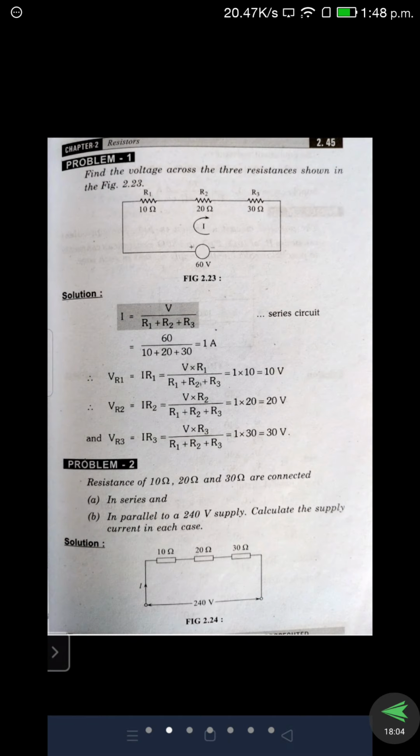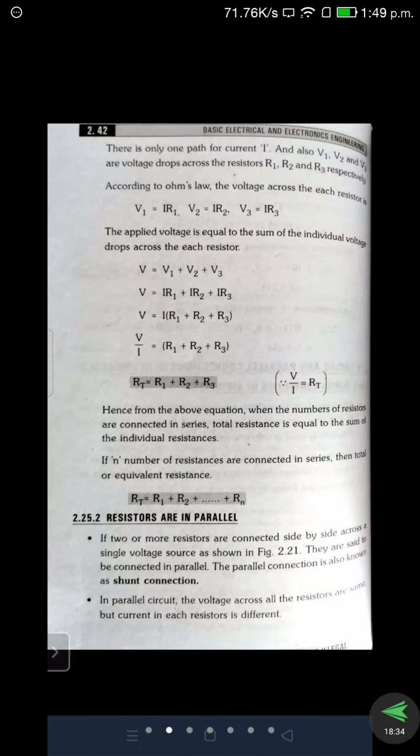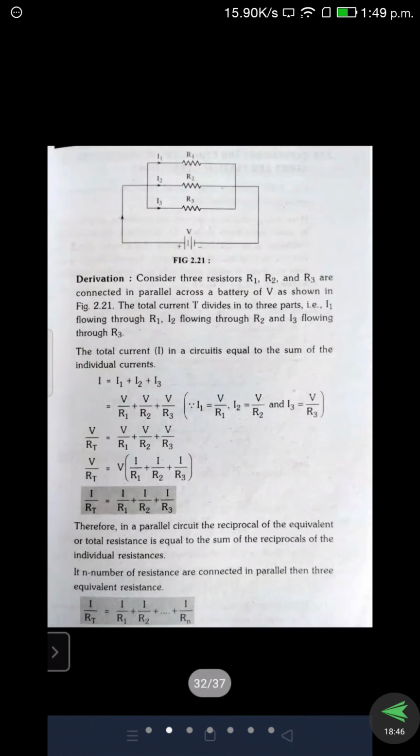Right? So first we write the given data. Given that V is equal to 60 volts, and R1 is 10 ohms, R2 is 20 ohms, R3 is 30 ohms. Then, to determine the individual voltage drops, we use what we learned in the series connection: V1 is equal to I into R1, V2 is equal to I into R2, V3 is equal to I into R3. These formulas are used to determine the individual voltage drops across the resistors, right?